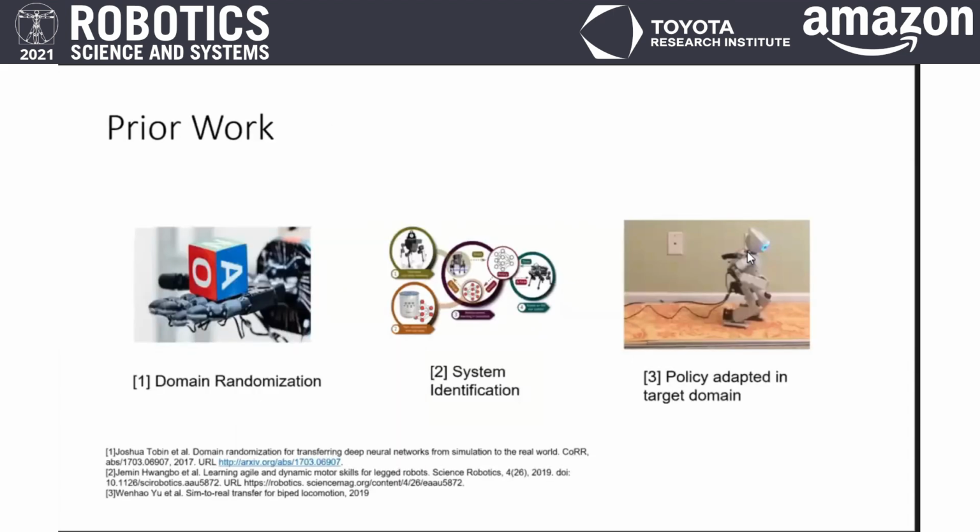Prior work on transferring control policies can be broadly classified into three different categories: domain randomization, system identification, and methods that adapt the policy in the target domain. Domain randomization methods often require manually engineered variations, and in tasks with large variations in the dynamical parameters, it generates a conservative policy producing suboptimal actions.